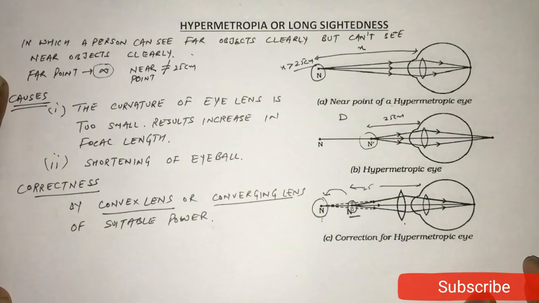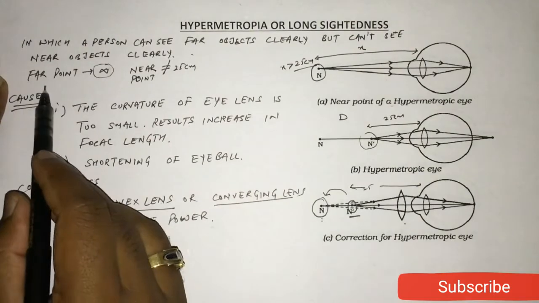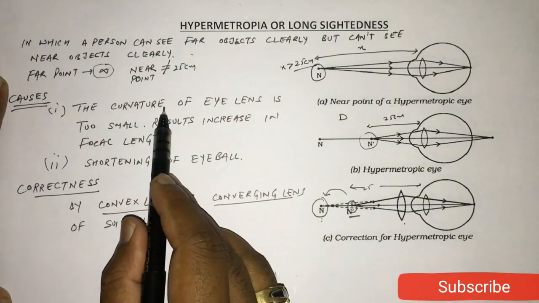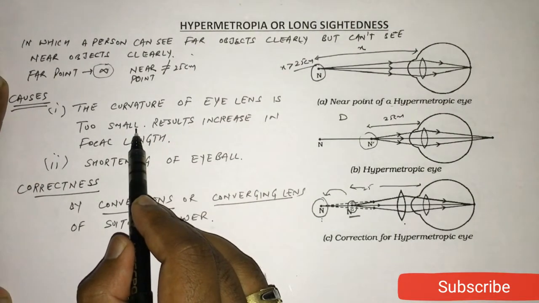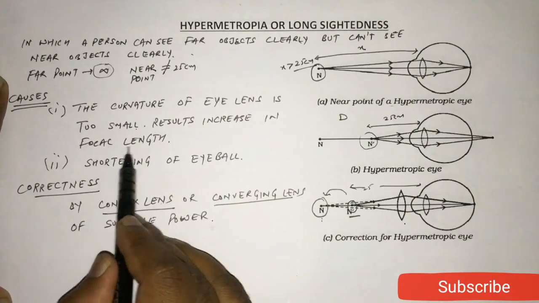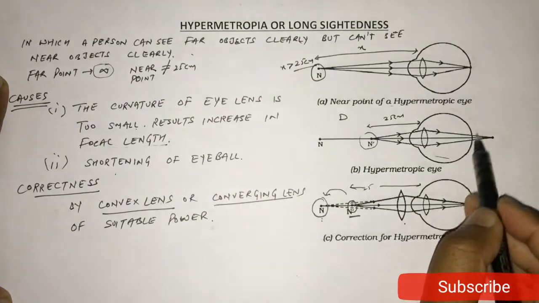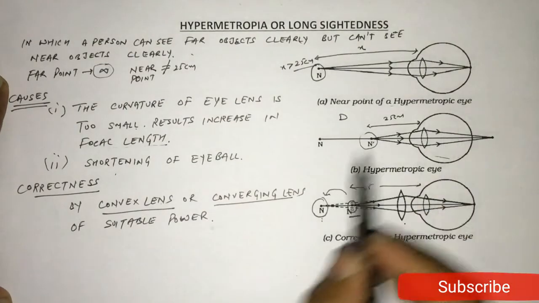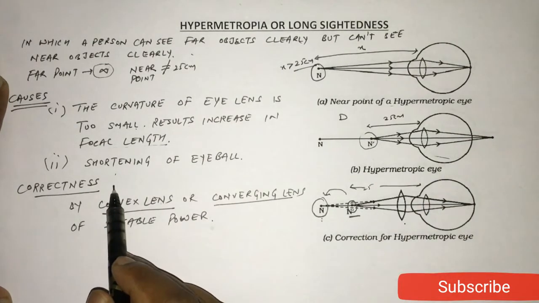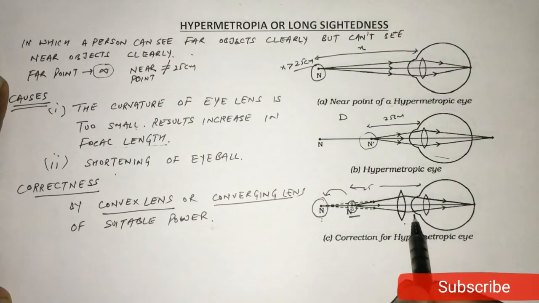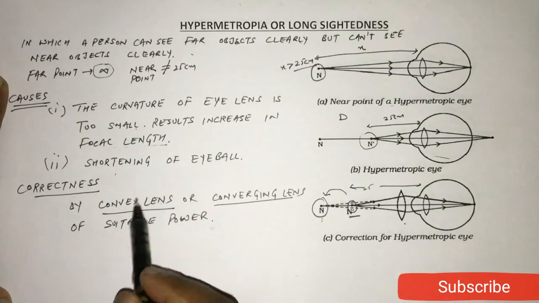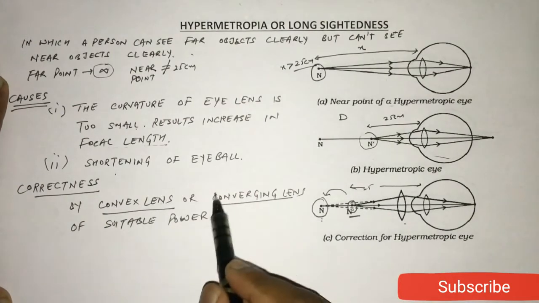Now, what are the causes of hypermetropia? First one is the curvature of eye lens is too small, which results in increase in focal length. Second one is the shortening of this eyeball. Now, last is correction. How can we correct this defect? This defect can be corrected by a convex lens or a converging lens.